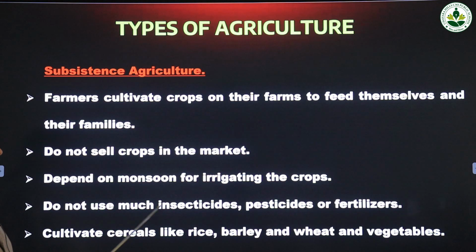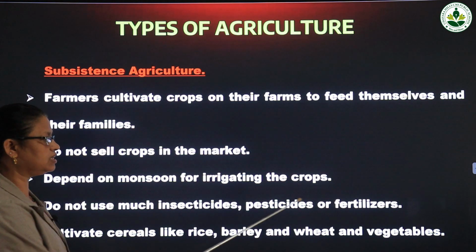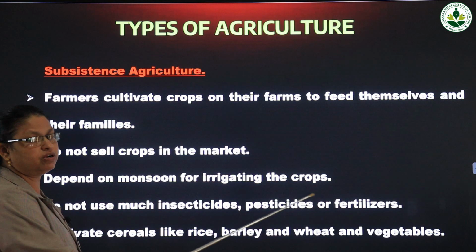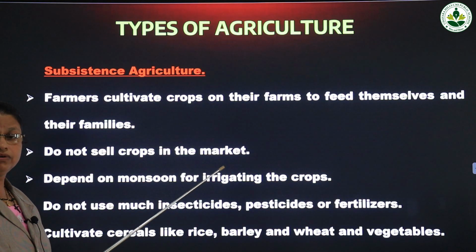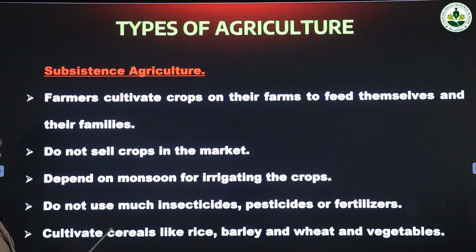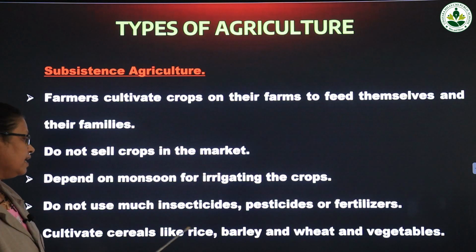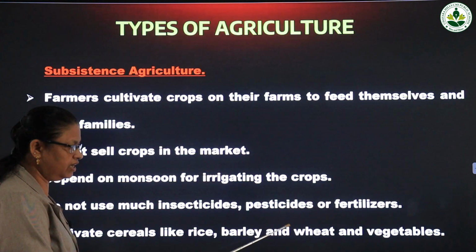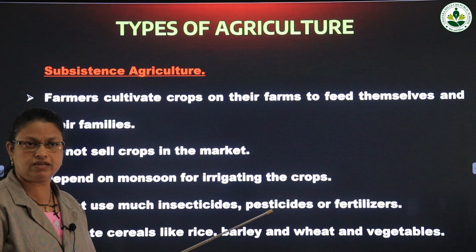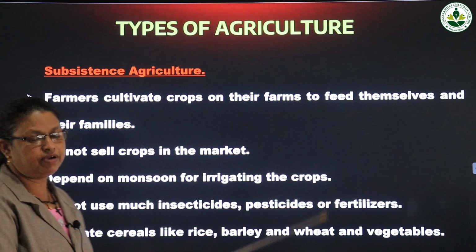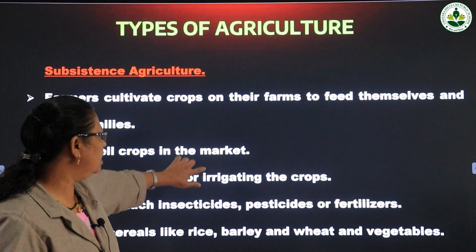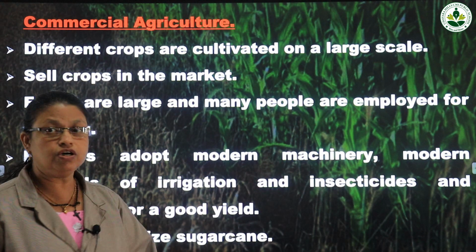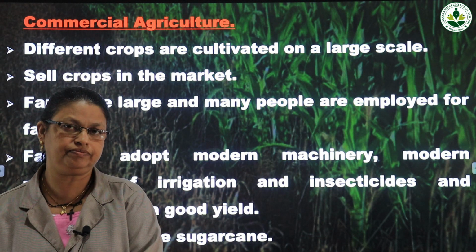They do not use much insecticides, pesticides or fertilizers, because they are very harmful to the health of human beings. They cultivate cereals like rice, barley and wheat and vegetables. The farmers cultivate all these cereals and vegetables. So that's about subsistence agriculture. And the next one is commercial agriculture.